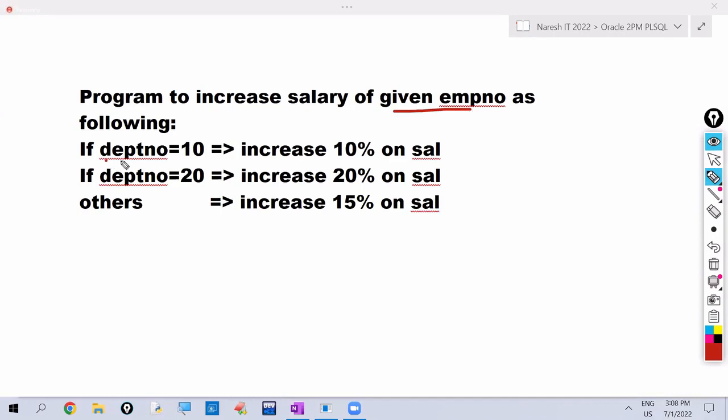That employee's department number we have to retrieve, and hold that value in one variable. If department number value is 10, then hold percentage value as 10. If department number value is 20, then hold percentage value as 20. Else, hold percentage value as 15. Now update the salary.